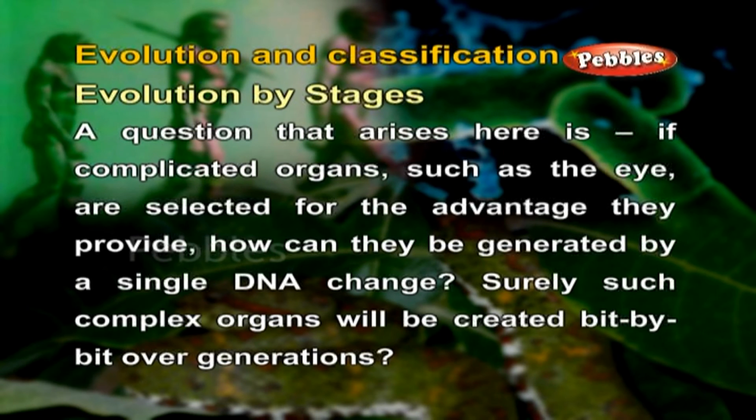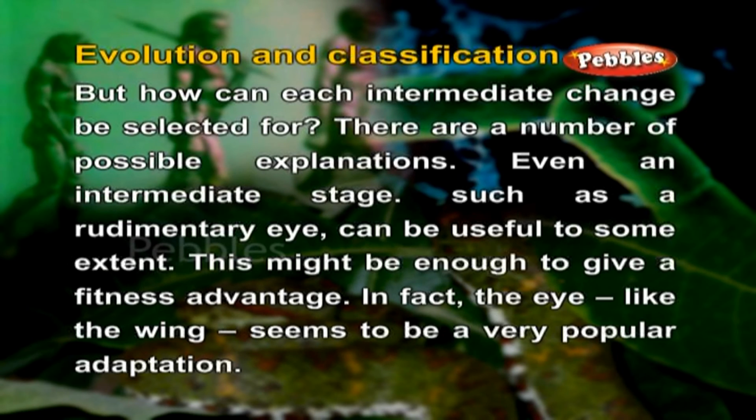Evolution by stages. A question that arises here is if complicated organs such as the eye are selected for the advantage they provide, how can they be generated by a single DNA change? Surely such complex organs will be created bit by bit over generations. But how can each intermediate change be selected for? There are a number of possible explanations. Even an intermediate stage such as a rudimentary eye can be useful to some extent. This might be enough to give a fitness advantage.